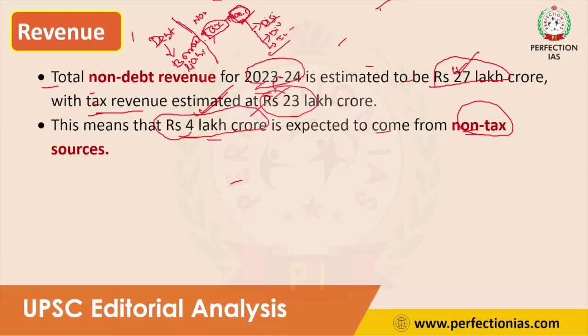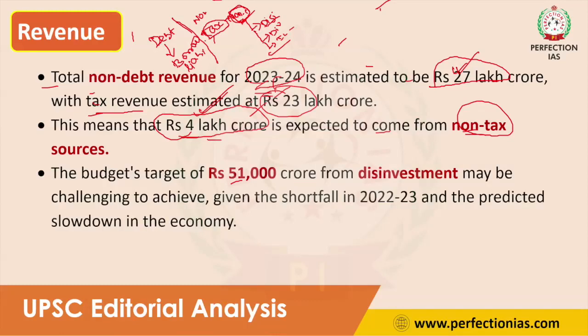This is mainly due to the government's disinvestment target. What is disinvestment? Selling the shares of government PSUs to private parties. While selling the government company, it will attract some amount, and that is known as disinvestment. Now the government's disinvestment target is 51,000 crore.